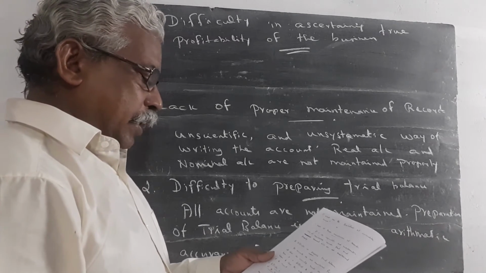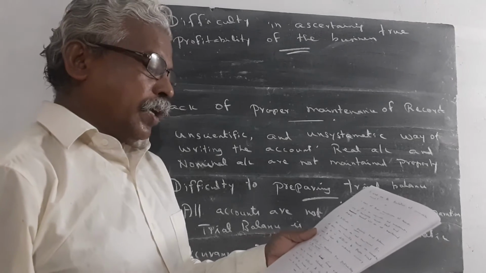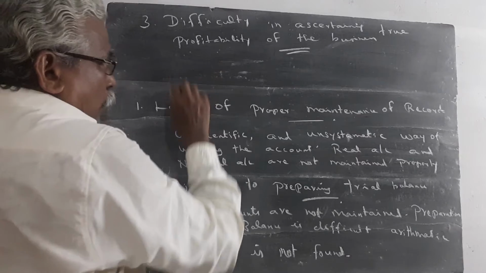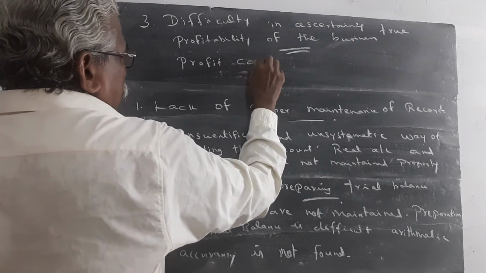The profit is found out from available information and estimate. Only the profit can be found normally.